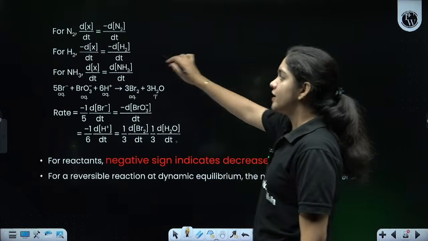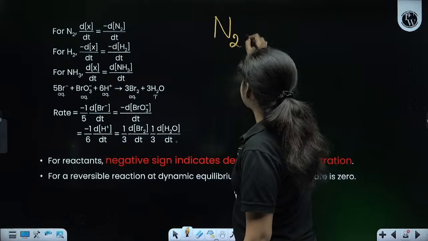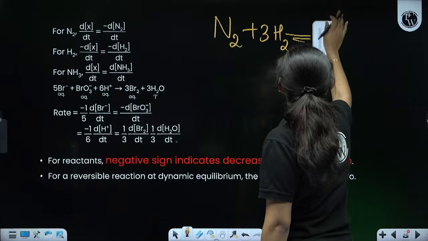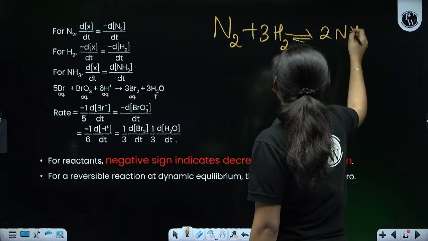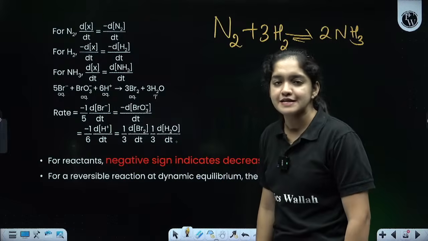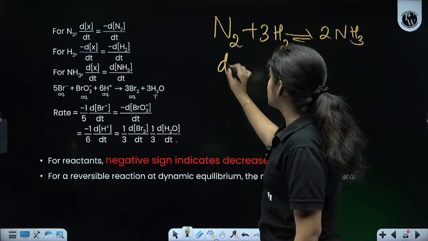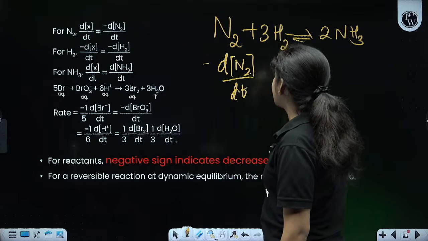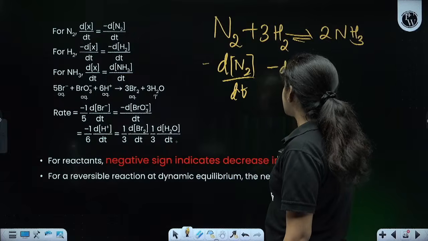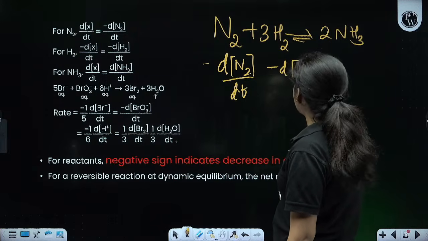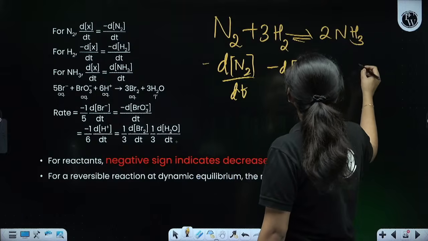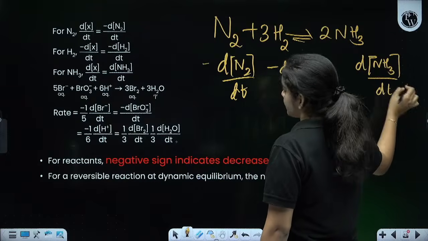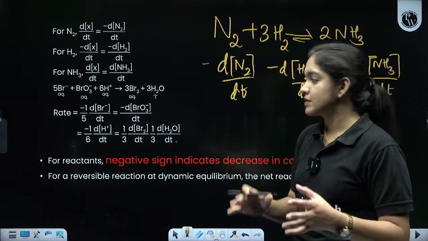This is the method. This is the equation: nitrogen plus 3 hydrogen forms 2NH3. First, we are going to write the reactants. The first one is nitrogen, we can write minus d[N2] by dt. Then, how will we write hydrogen? Hydrogen, we can write like minus d[H2] divided by dt. For NH3 also we can write d[NH3] divided by dt. Okay, so this is the method to write the rates.